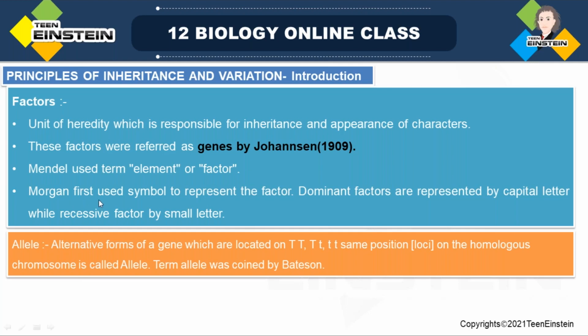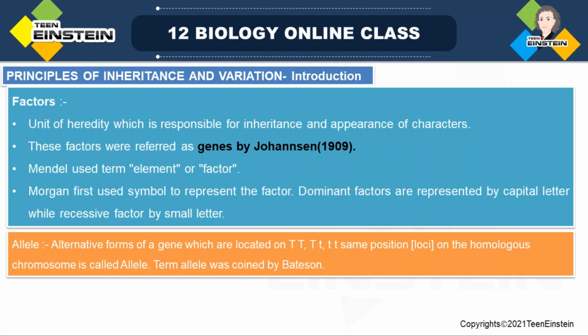Then Morgan first used a symbol to represent the factor. Morgan, the scientist, used some symbols to represent these genes or factors. Dominant factors are represented by capital letters, and recessive factors by small letters. So who mentioned it like that? Morgan. Morgan used symbols to mention these characters, factors or elements.